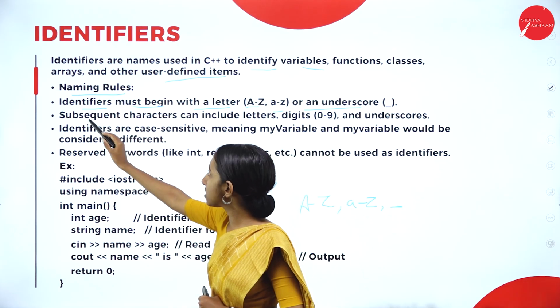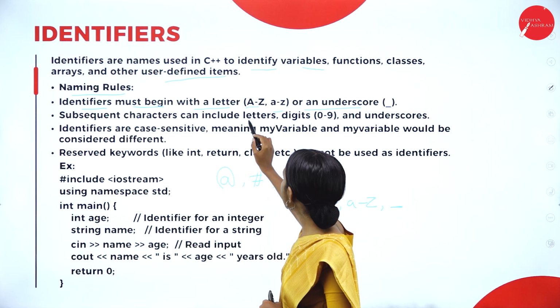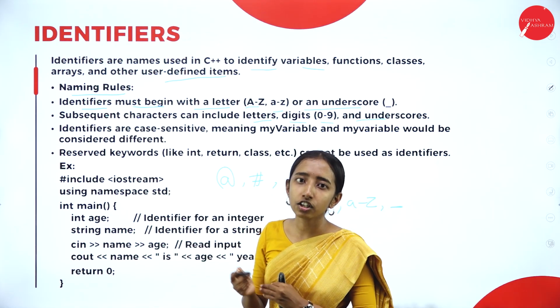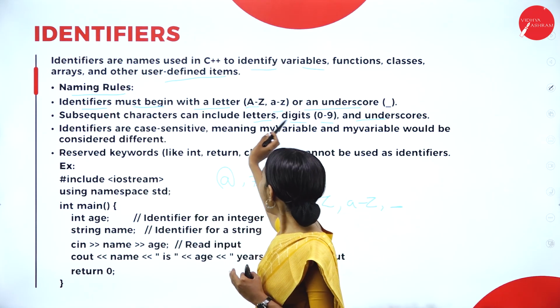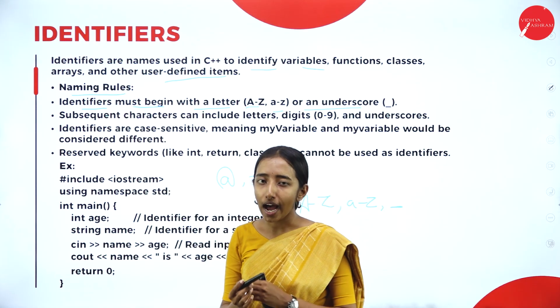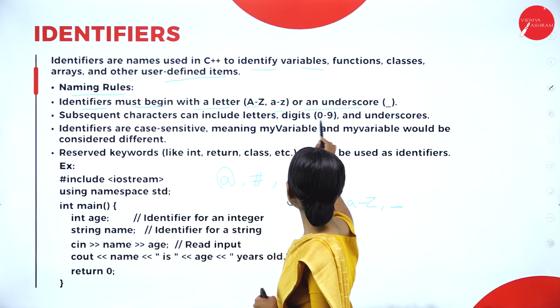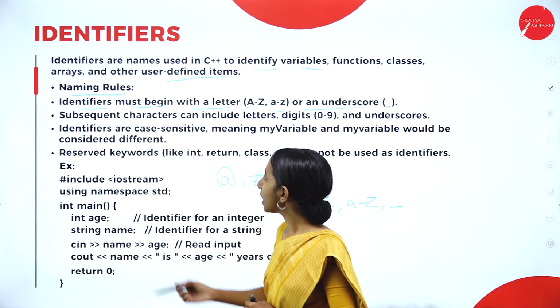Next, subsequent characters can include letters, digits 0 to 9 and underscore.